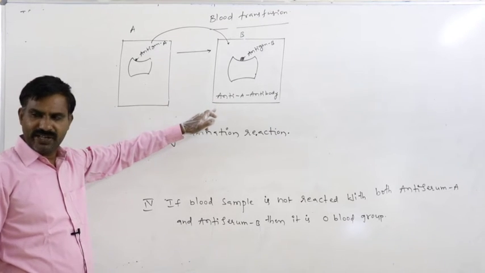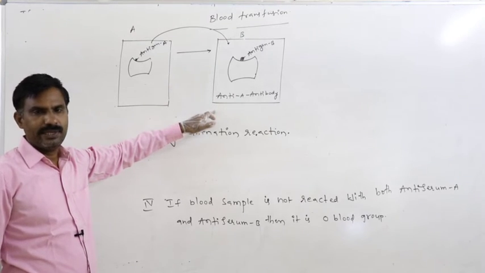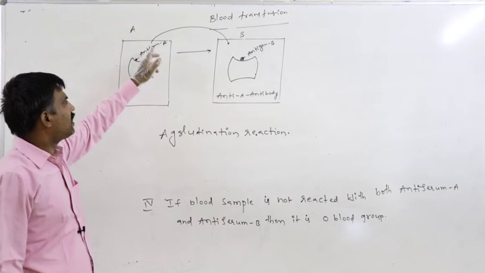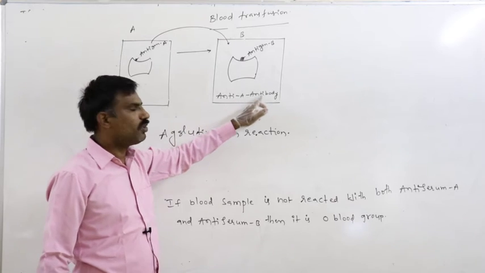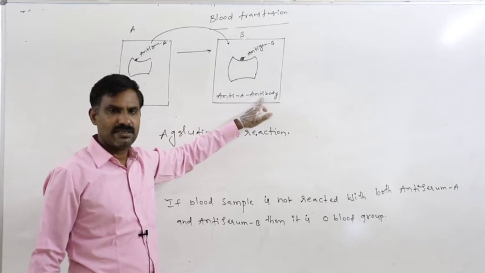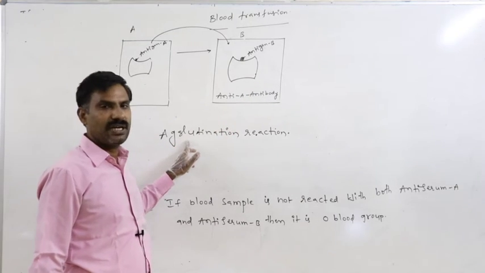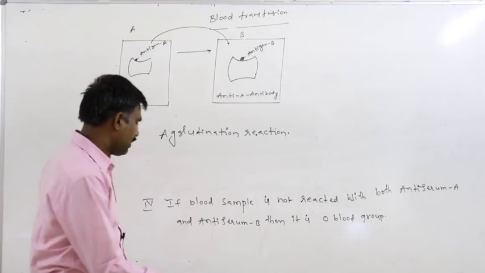So during the blood transfusion, if the reaction occurs between the antigen of the donor and the antibody of the recipient, then that is said to be the agglutination reaction.